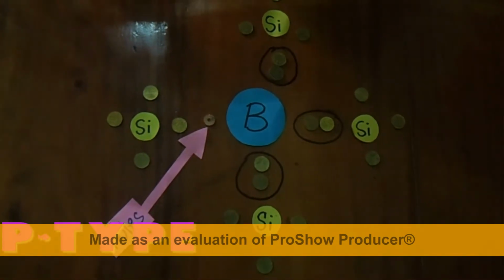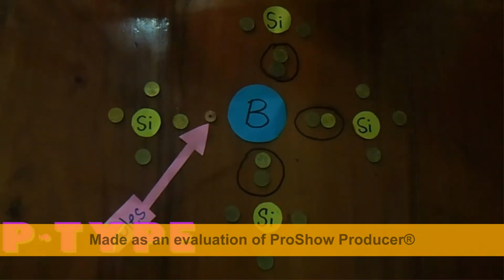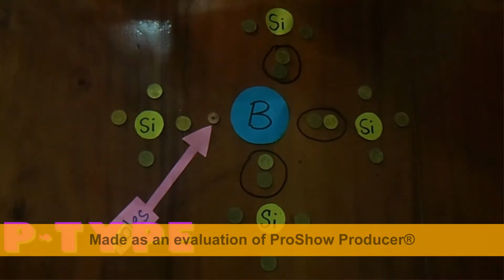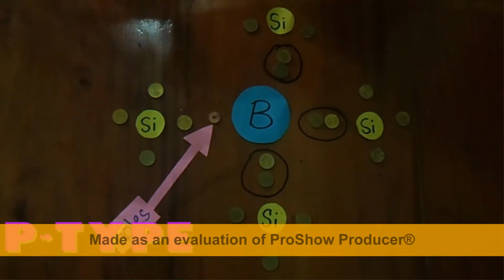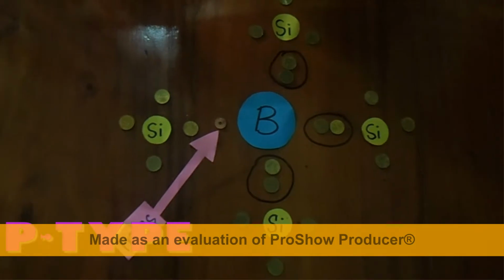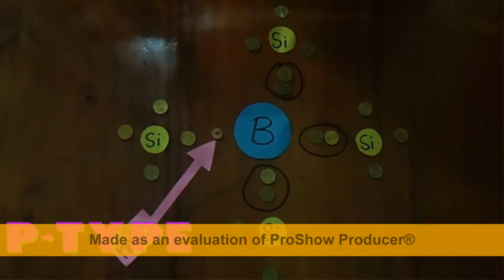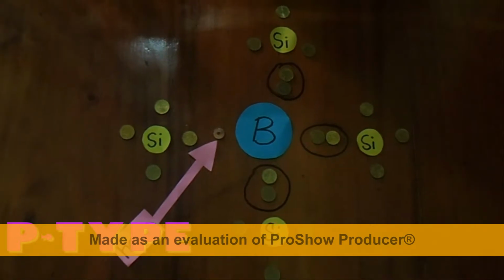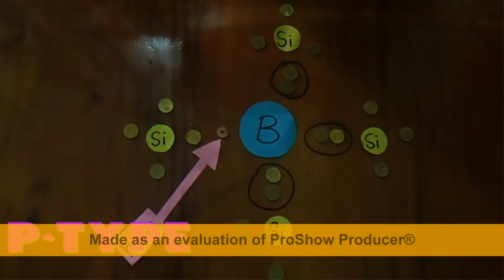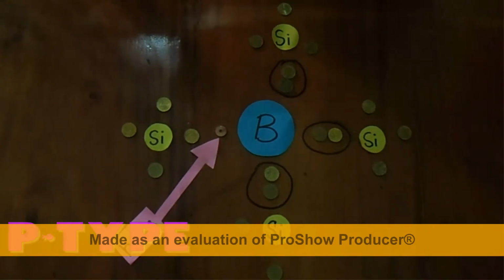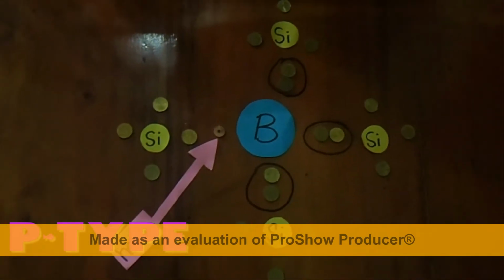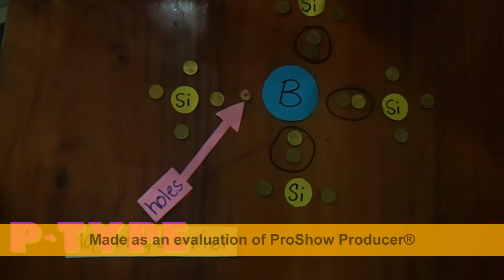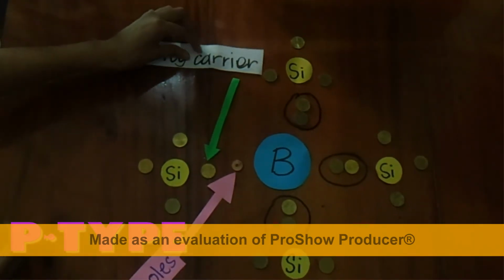The direction of the movement of the positive hole appears to be opposite that of the direction of the moving electron. The silicon becomes a p-type or positive type semiconductor. In a p-type semiconductor, the conduction is due to the movement of holes, which can be imagined as positively charged particles. A hole means a lack of electron. The current is said to be due to the movement of the holes, which is in the same direction as the conventional current. Holes are considered to be the majority carriers, and electrons the minority carriers.